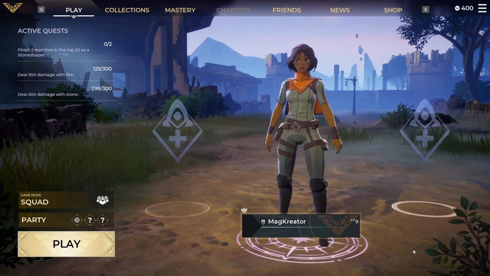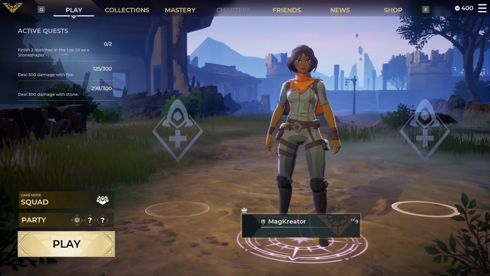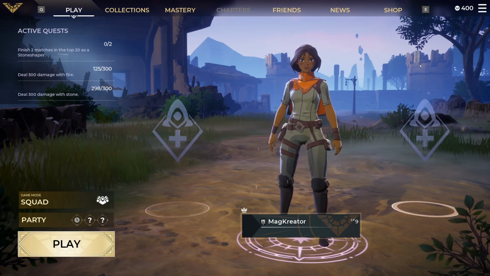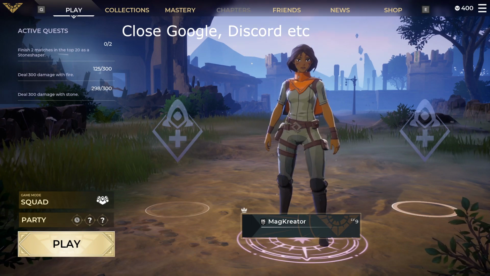On top of that, you want to check, as you can see here, that there isn't anything else open that is not needed, because it may lag you out.